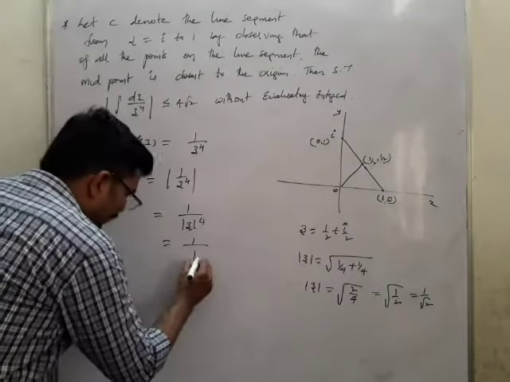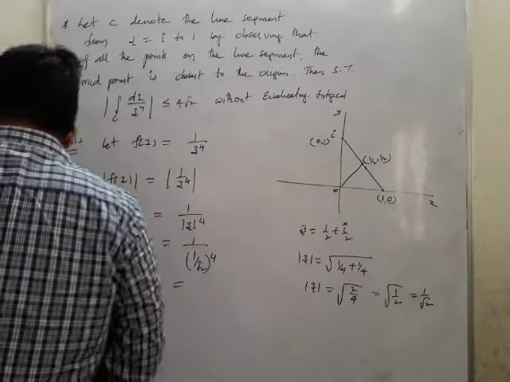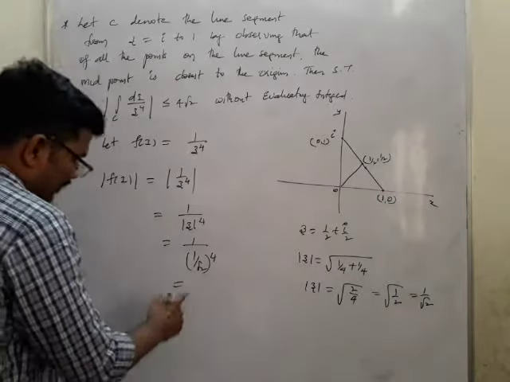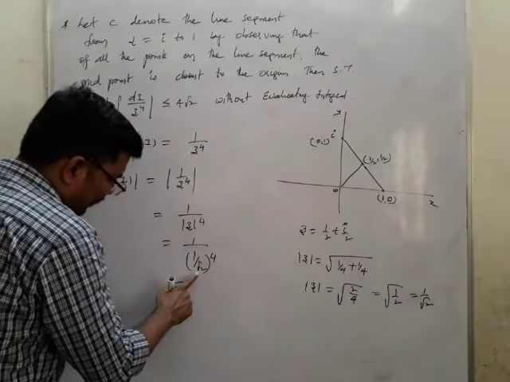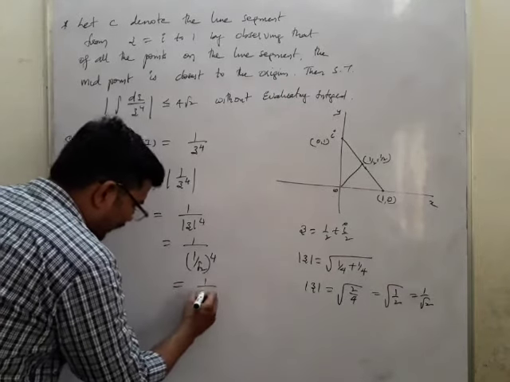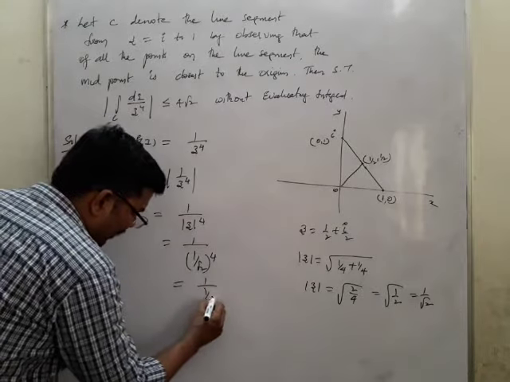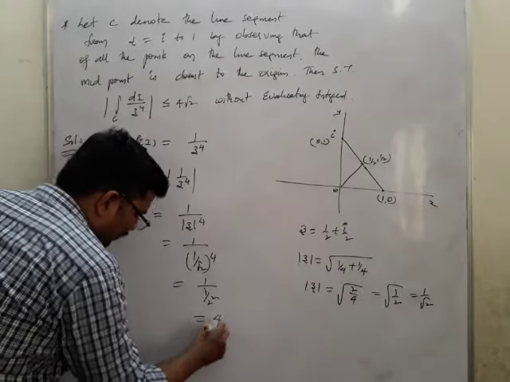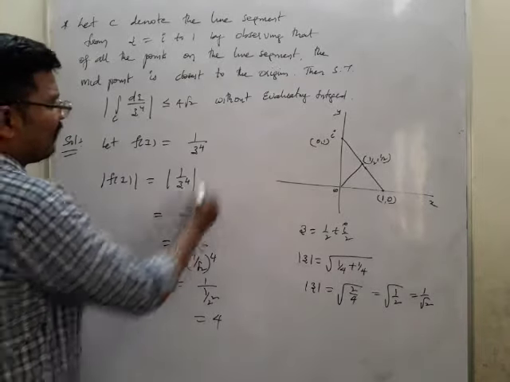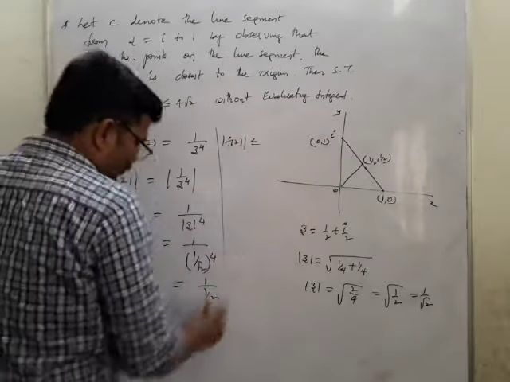So 1 by root 2 whole power 4. Now this 1 by root 2 whole power 4 can be taken in the form of 1 by 1 over power 4, so power 4 means 2 squared, which is nothing but 4. You will be getting the value as 4. So mod f of z is less than or equal to some M, which is 4.